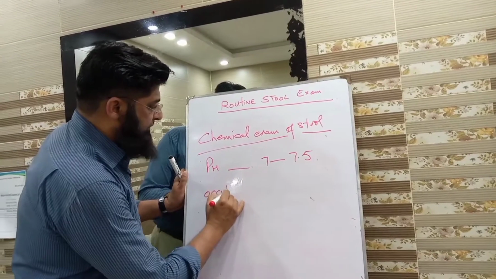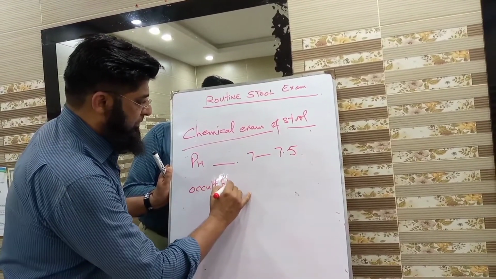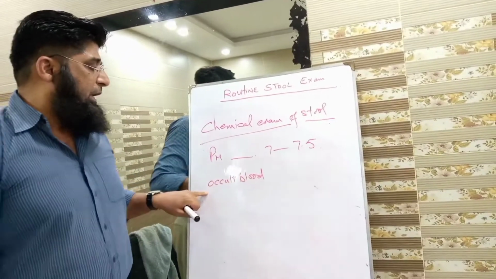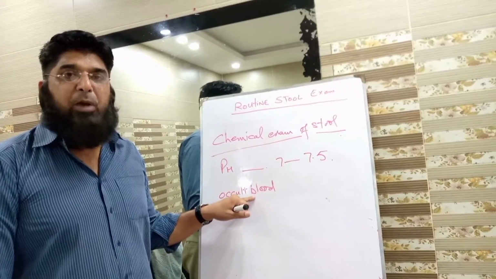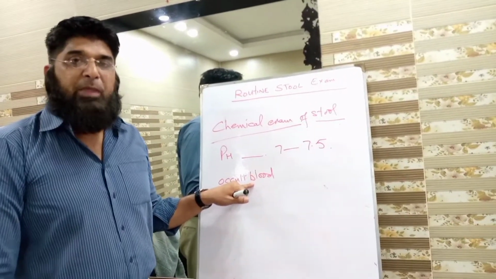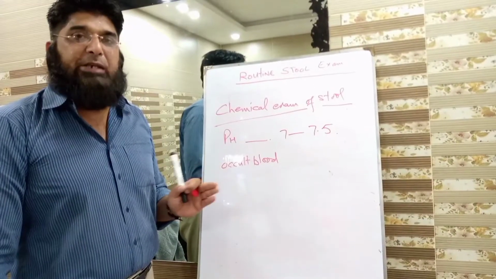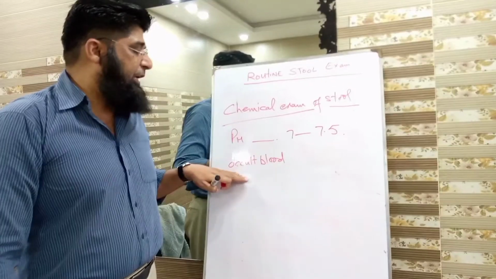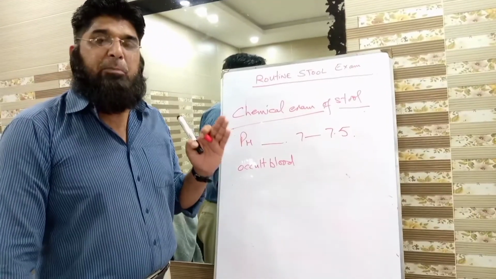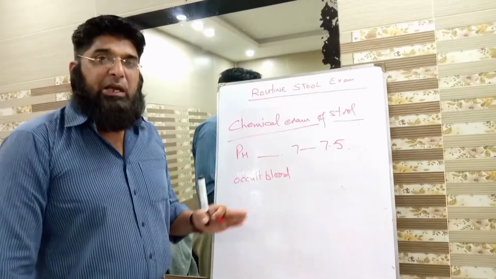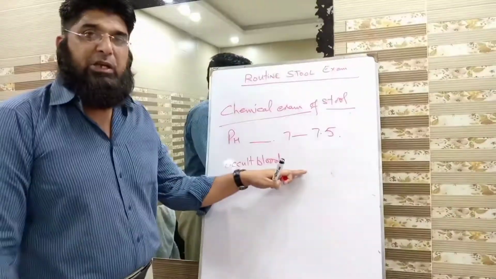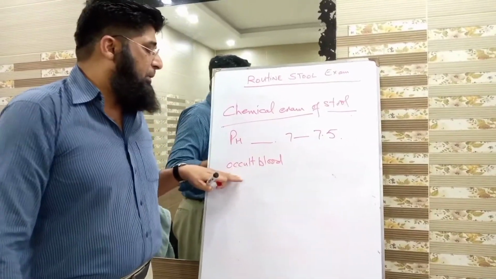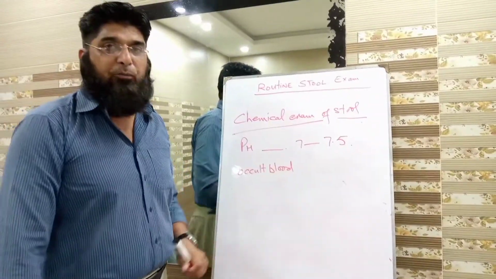Occult blood. Students, occult blood is that type of blood present in the stool which is not seen with the naked eye, but during microscopic examination and different lab tests its presence becomes obvious.